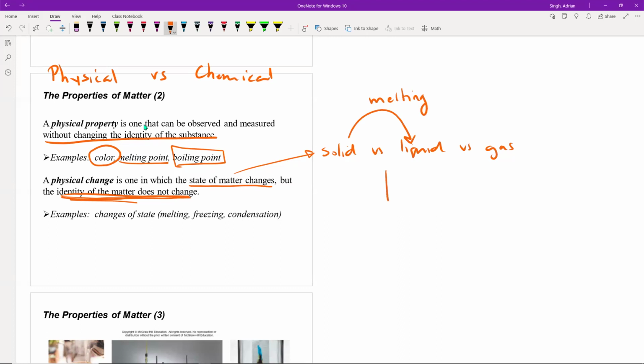If I take a piece of paper and I tear it in half, now I have two halves of this piece of paper. It still is paper. All I've done is change it from being one entire sheet to two sheets. That would be a physical change as well. The identity has not changed. It's just how it's put together that makes it different.